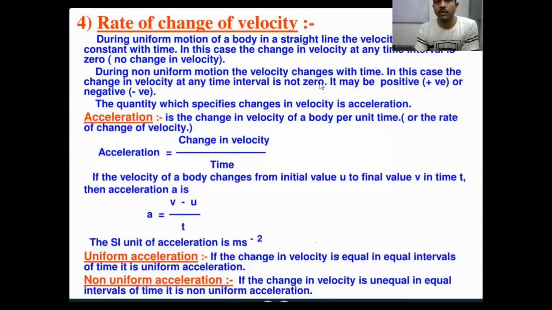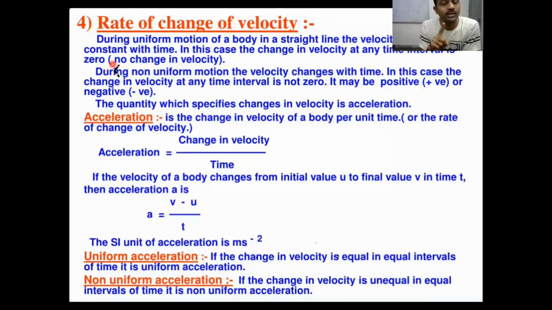During uniform motion of a body in a straight line, the velocity remains constant with time. In this case, the change in velocity at any time interval is 0. Suppose you are moving a car on a straight line, your direction of the car is also not changing, and the car maintains the same speed. It means the car is moving with constant velocity. If there is no change in the velocity, the car is moving with only 60 kilometer per hour. So the driver of the car is not increasing speed and not decreasing speed. He is maintaining constant speed.